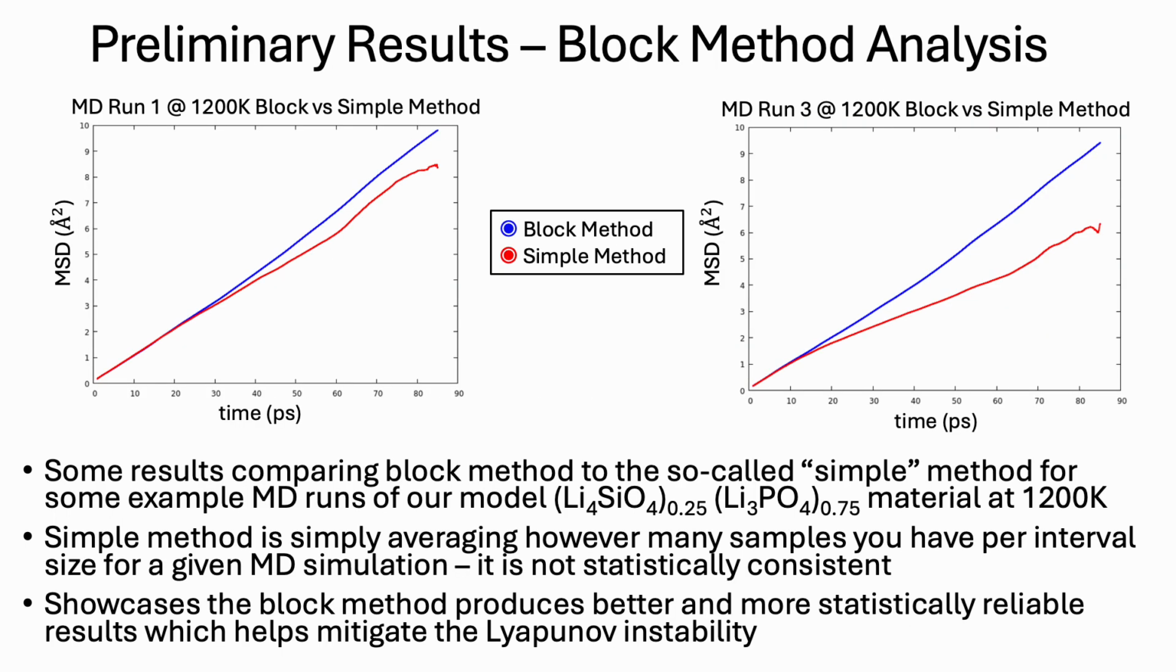From some preliminary MD data, here we compare the block method to a simple method for averaging MD intervals. The simple method is just averaging every interval of a given size possible across the MD data, which therefore has an inconsistent number of samples from each interval. This results in poor statistics, since the largest interval, for instance, will have just one sample, and the smaller intervals will have many more samples. Here we do see that the block method is producing more linear MSD trajectories compared to the simple method, which does suggest that the block method may indeed be helping to mitigate some of this instability.